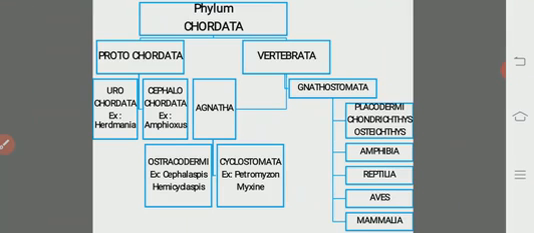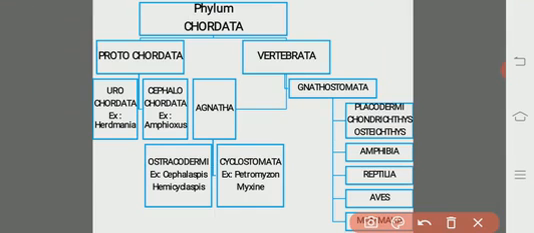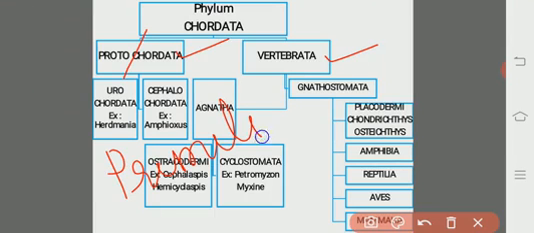Let us see the entire phylum Chordata. It gets divided into two subphyla, namely Protochordata and Vertebrata. The name itself is indicating: Proto means primitive, first evolved organisms, first formed organisms.